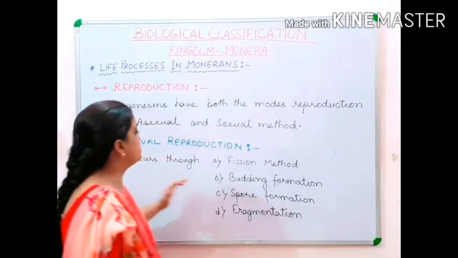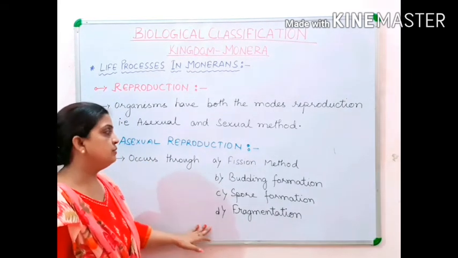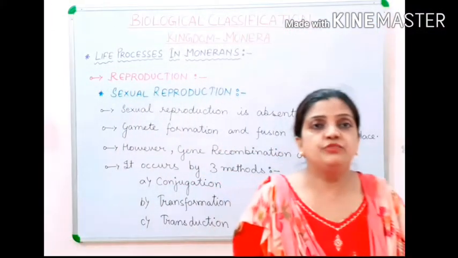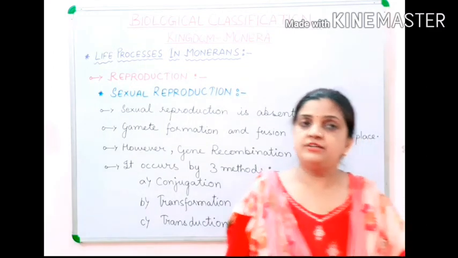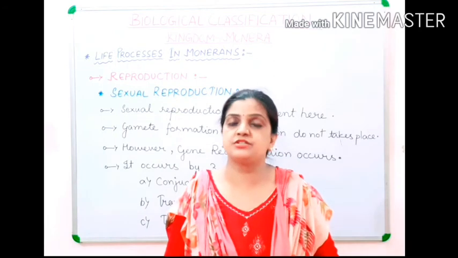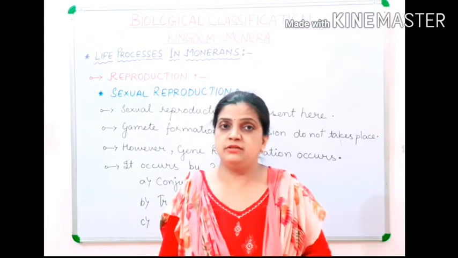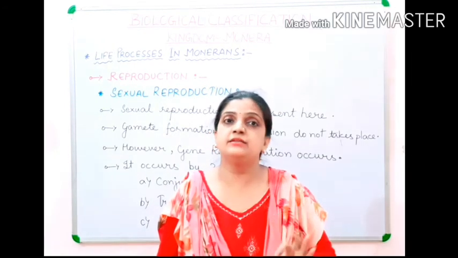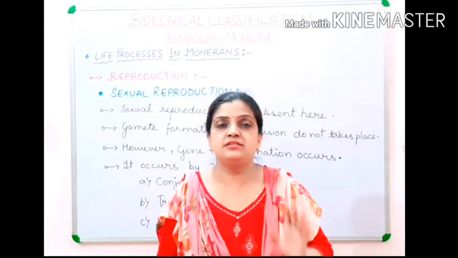So children, these are the various methods of asexual reproduction, and now I will be moving to sexual reproduction. Children, I told you that Monerans possess both types of reproduction. But always remember, in bacteria, sexual reproduction doesn't occur in the true sense.